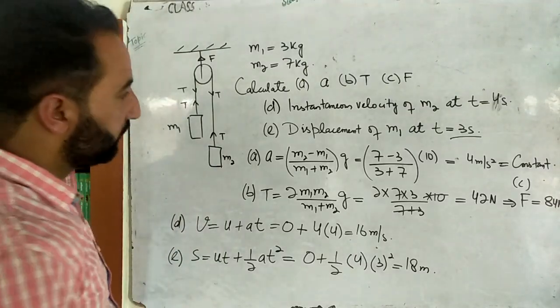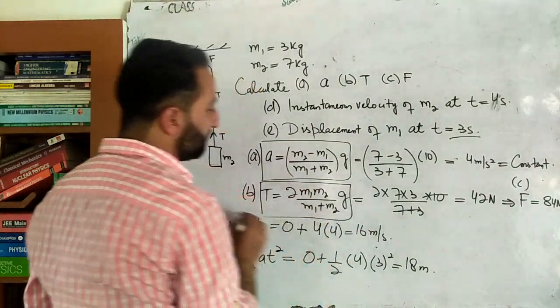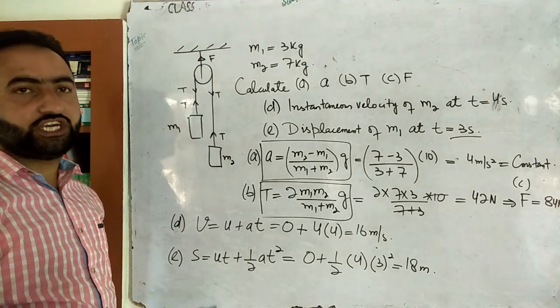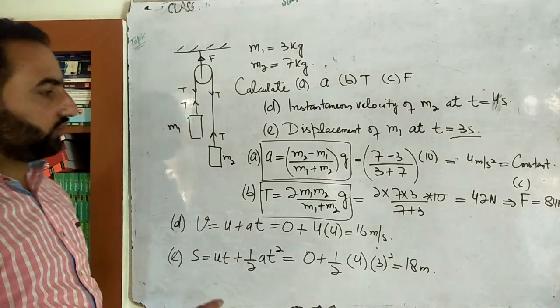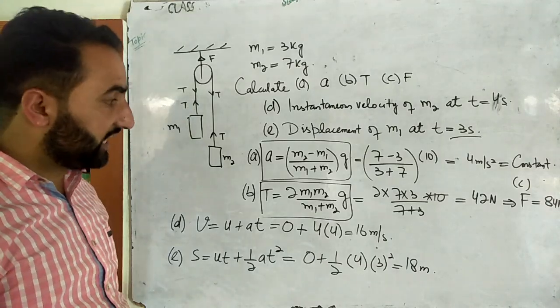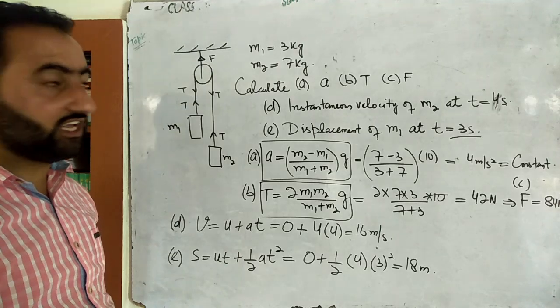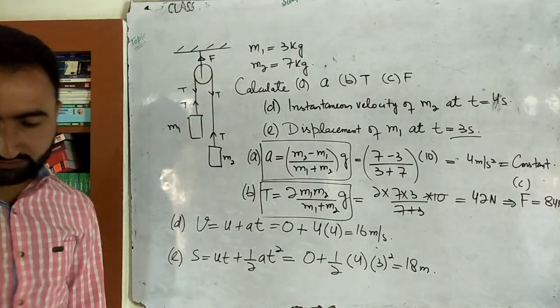But what you have to memorize is this equation and this equation. You do not memorize the equation for F, because F will simply be equal to twice the tension. Whatever tension you get, double it, and that becomes the force on the ceiling. Okay, so pause, write it down. Very important equation. We'll do an example next, which was asked in 2017 and is based on this Atwood machine. So pause it and write it down.